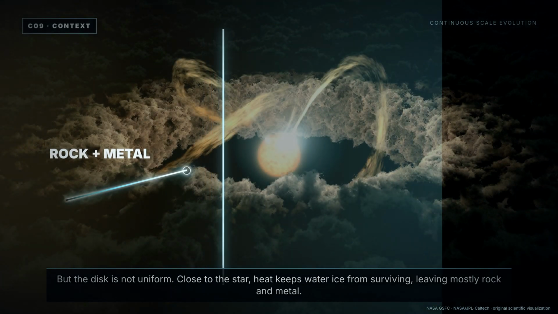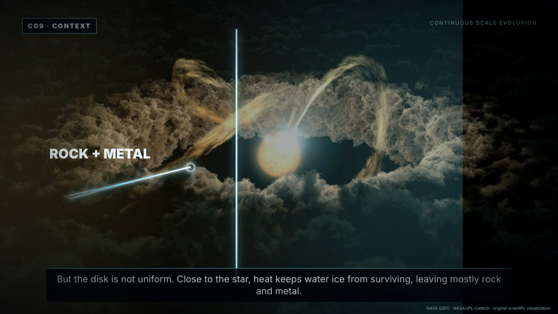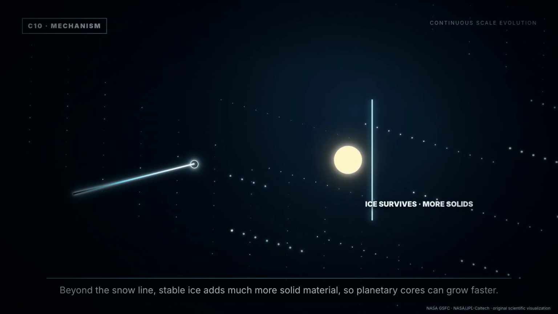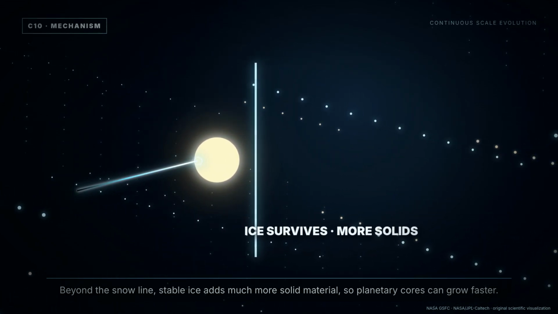But the disk is not uniform. Close to the star, heat keeps water ice from surviving, leaving mostly rock and metal. Beyond the snow line, stable ice adds much more solid material, so planetary cores can grow faster.